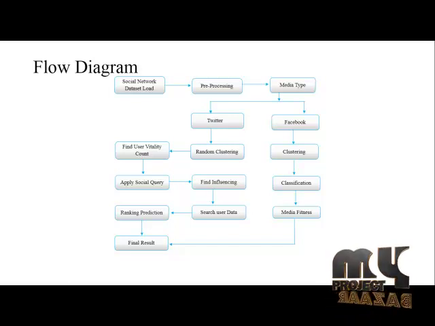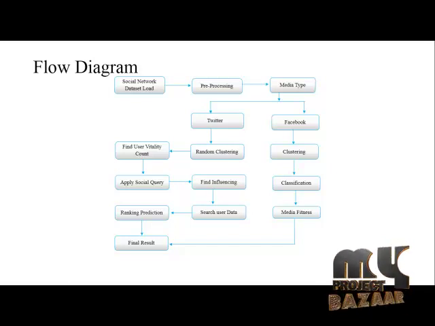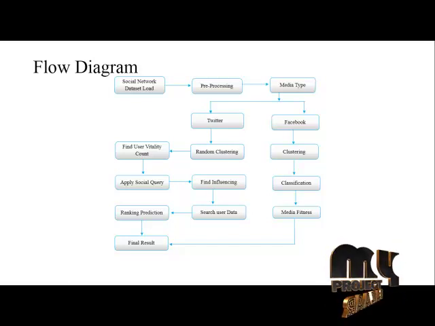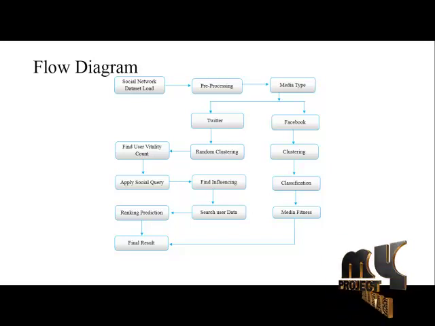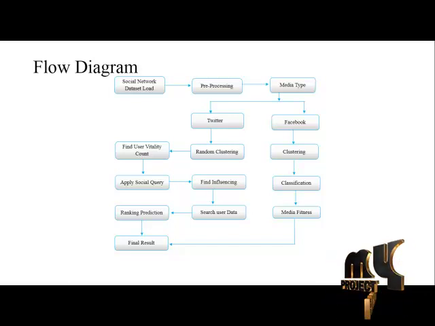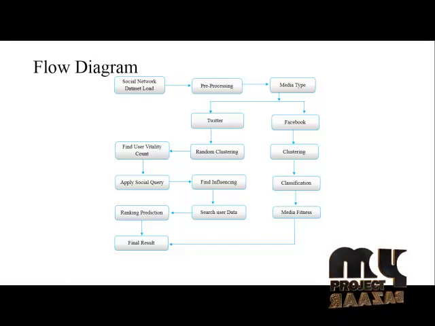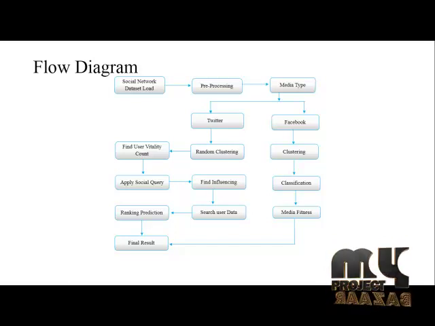Pre-processing means that if our data has any null values or unstructured values, they are removed. After pre-processing, the data goes to clustering and classification. For the Twitter dataset, we find random clustering. Based on the random clustering, we find the user vitality count, which is called the user vitality ranking.